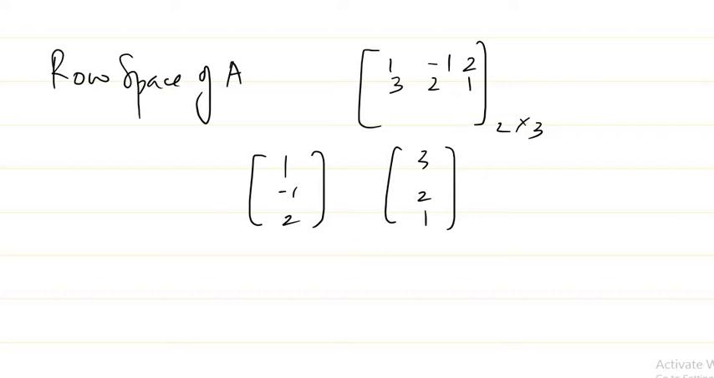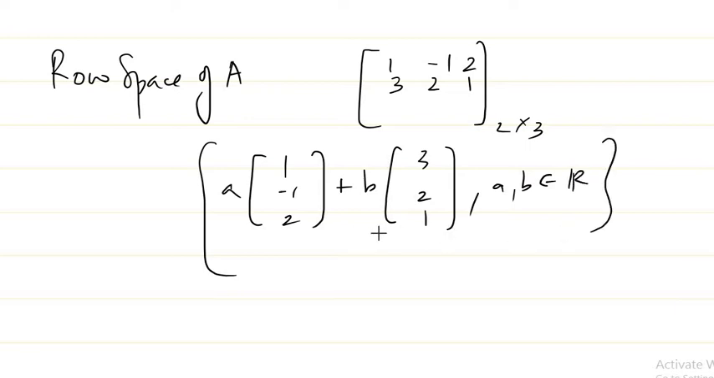You just find all the linear combinations, the set of all a times the first row plus b times the second row, where a and b belong to R. This space is what is known as the row space. You think about these two rows and the space generated by them. Similarly, if you think about the column space, it is the same definition.